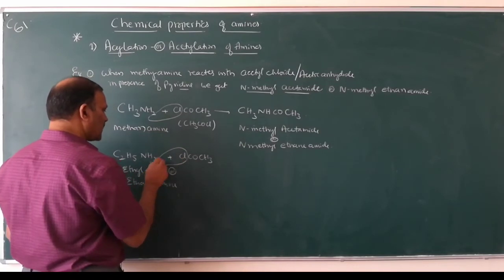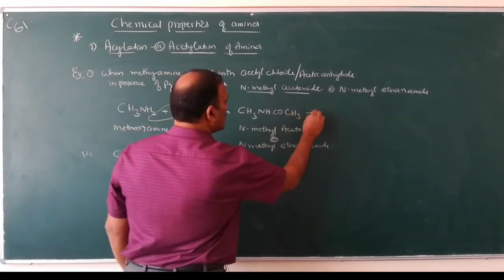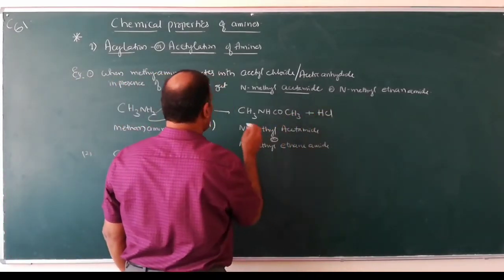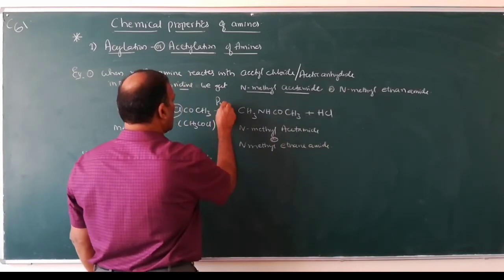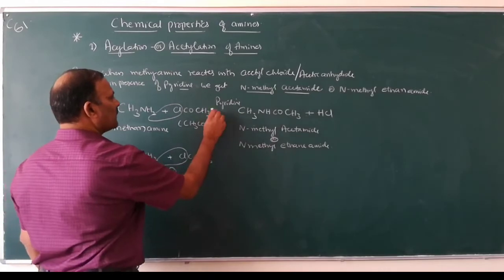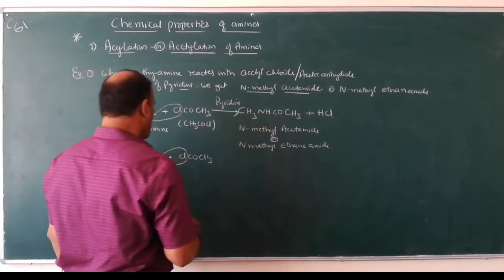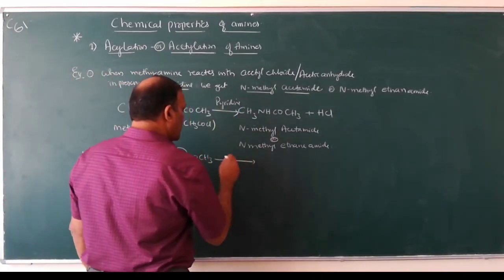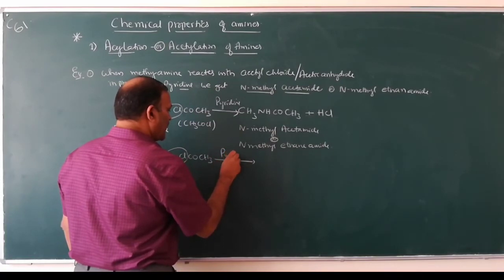One hydrogen atom combines with Cl to give HCl, in the presence of pyridine.